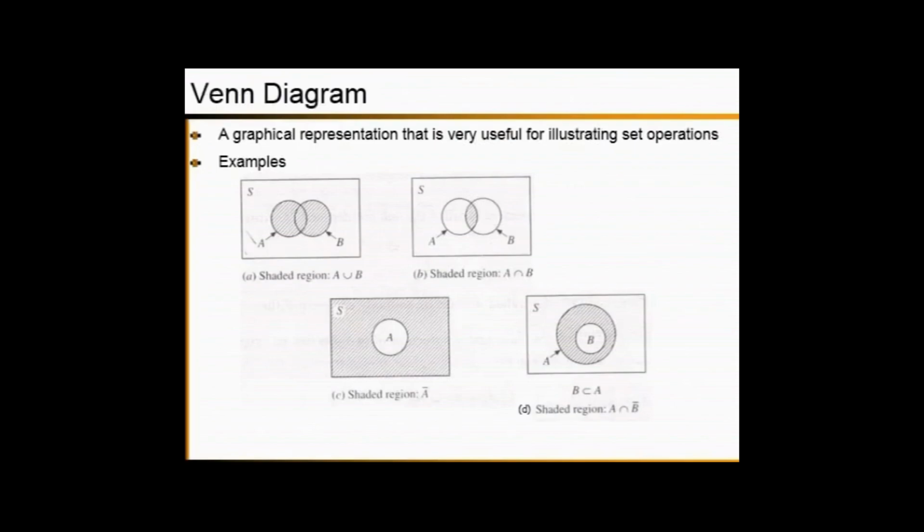When you look at the shaded region carefully, you can notice that the elements in the shaded region belong to A but not B. So this is the region of A intersection B prime. So this is how we mark A intersection B prime on a Venn diagram like this.